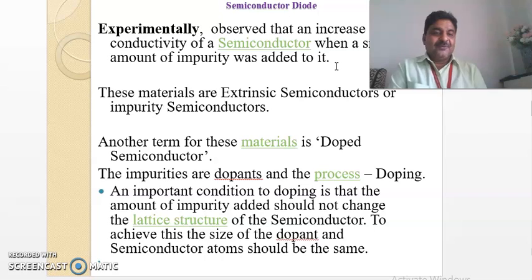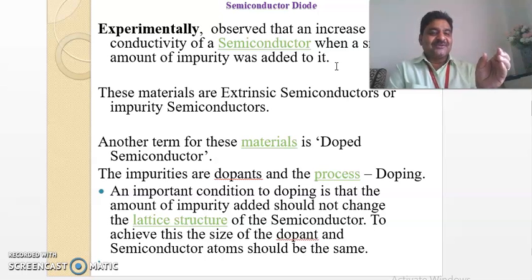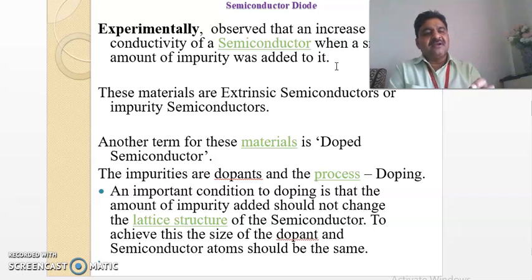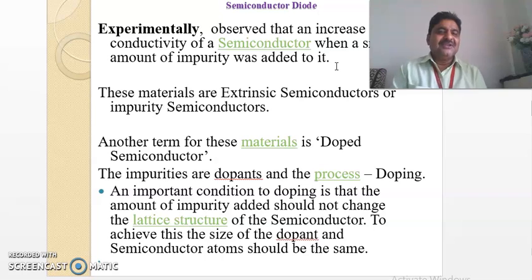You know, pure water, if we collect it in a beaker and try to electrolyze it, will not conduct. But if you add salts and the water is contaminated, then it will conduct.